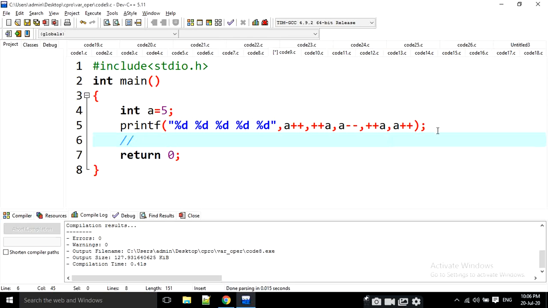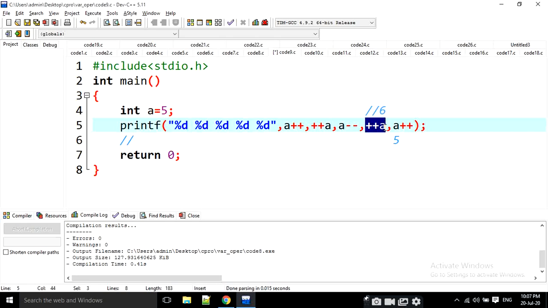All the other operators are evaluated from left to right, but when we are going for decrement and increment operators, they are evaluated from right to left. Now it is going to be evaluated. What is this? a plus plus. That means post increment operator. Post increment means first of all it is going to display 5 and 6 is moving here. 5 is displayed here and 5 plus 1, 6, is going to be here.